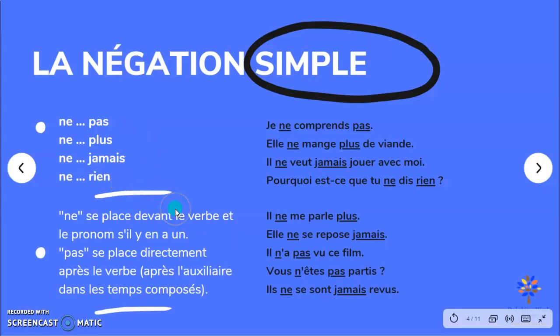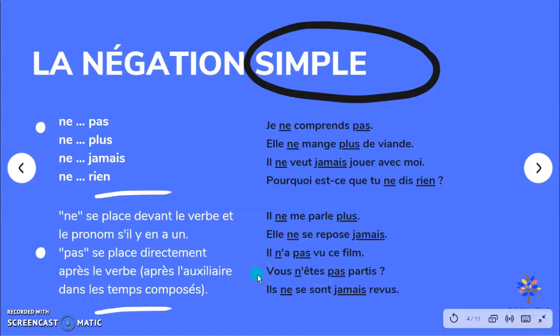What about the pas or plus or jamais or rien? Well, it's straight after the verb, and in composed tenses like passé composé or plus-que-parfait or futur antérieur and so on, then it will be after the auxiliary. Here we have three examples. Il n'a pas vu ce film. He hasn't seen this movie yet. So the pas here is right after avoir. Il n'a pas vu, and actually before the verb itself, vu.